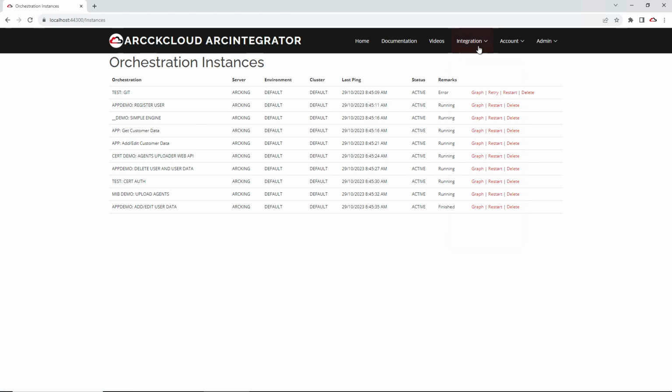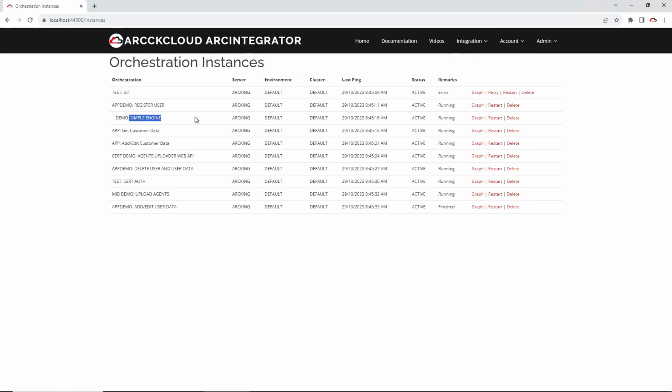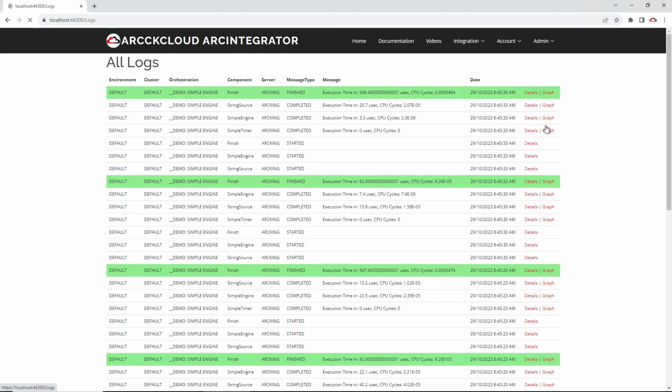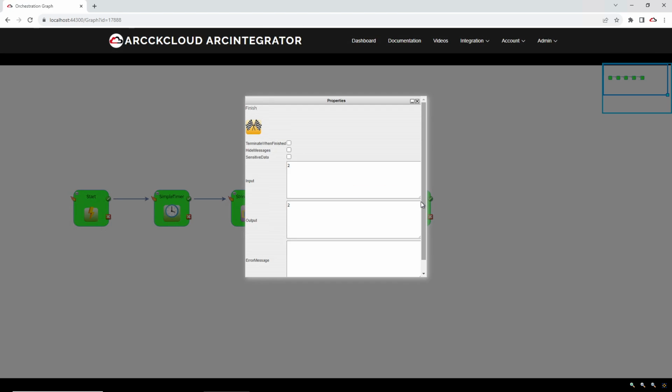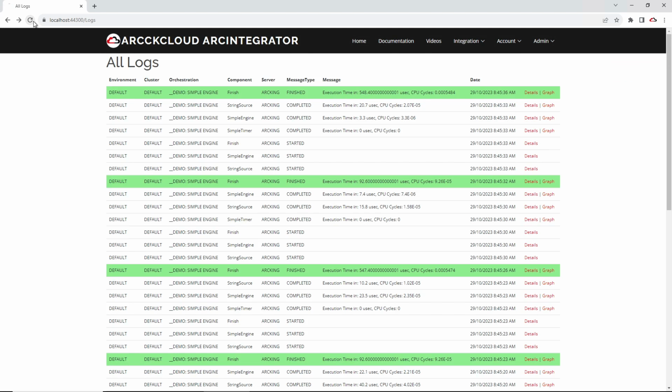Now that we undeployed it, there's only one engine running, and this is version 2. If we look at the logs now, okay, that's still kicking. Let's have a look at the succeeding logs.